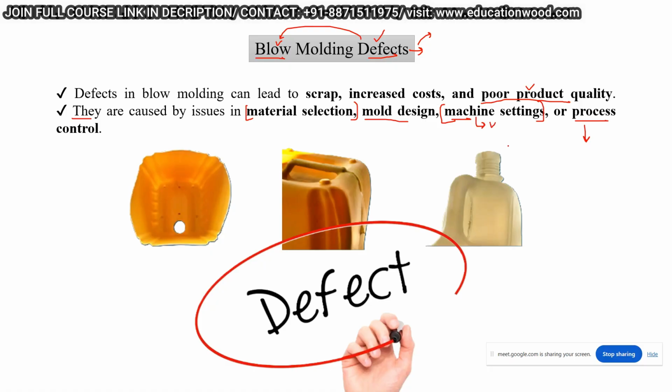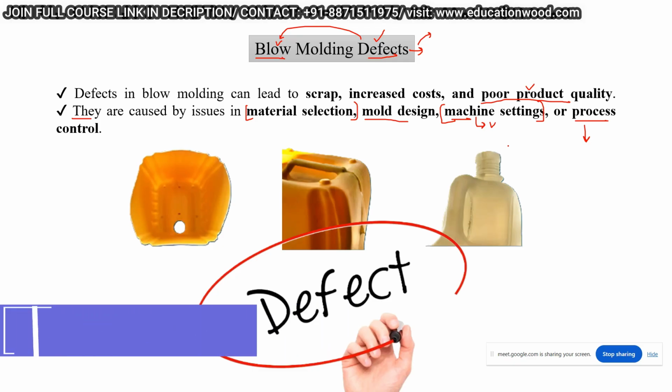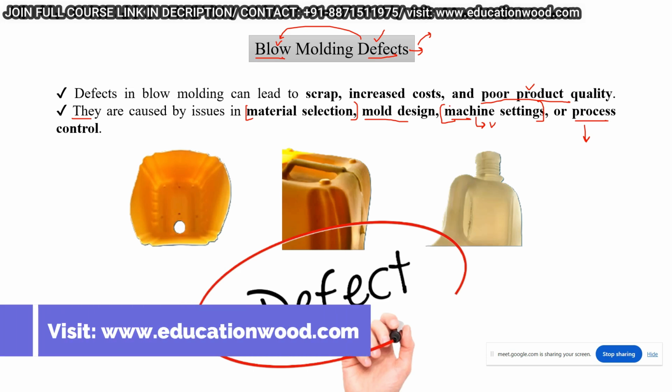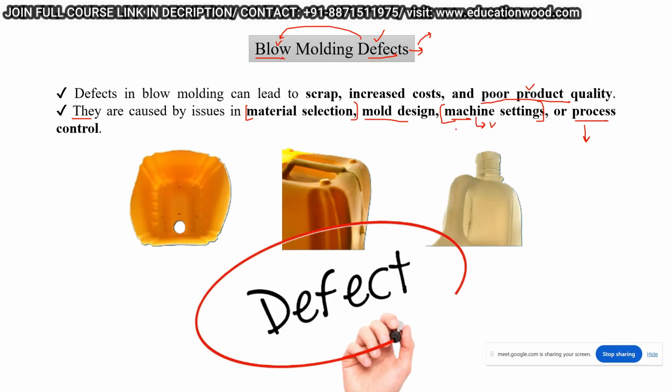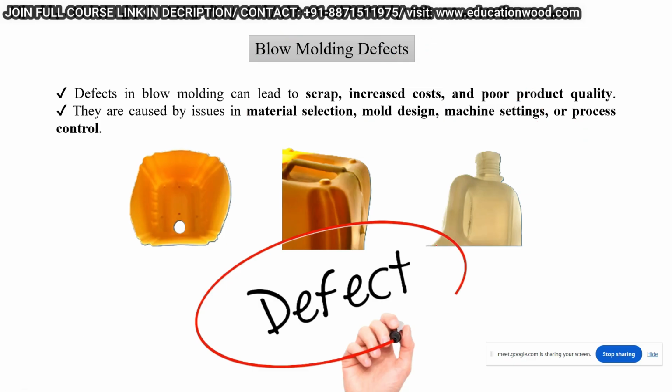If you provide the Parison as per the machine, it may be the length or width or thickness, or it may be the velocity of the Parison or the velocity of the mold closing. It may be anything in the process control, which is operated by the operators, either the operator or the process engineer. So here you can see that these all are the defects.